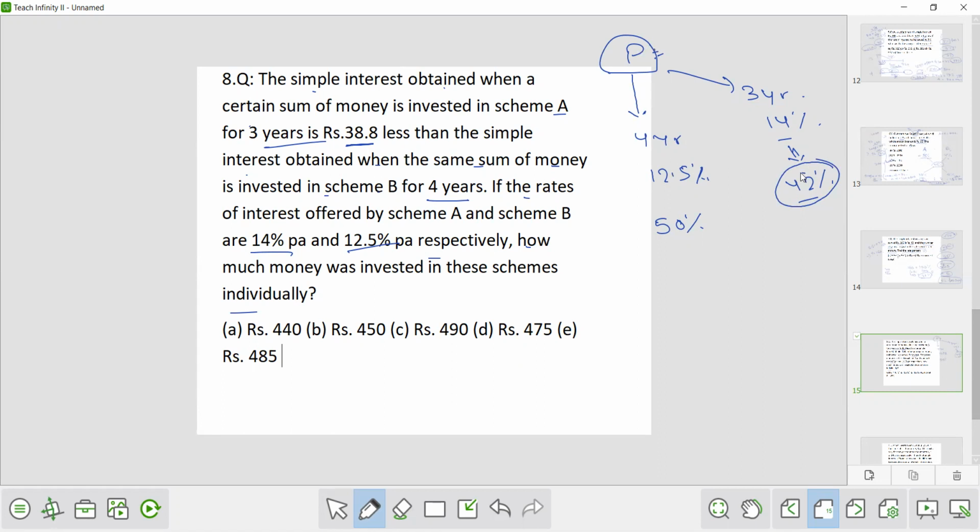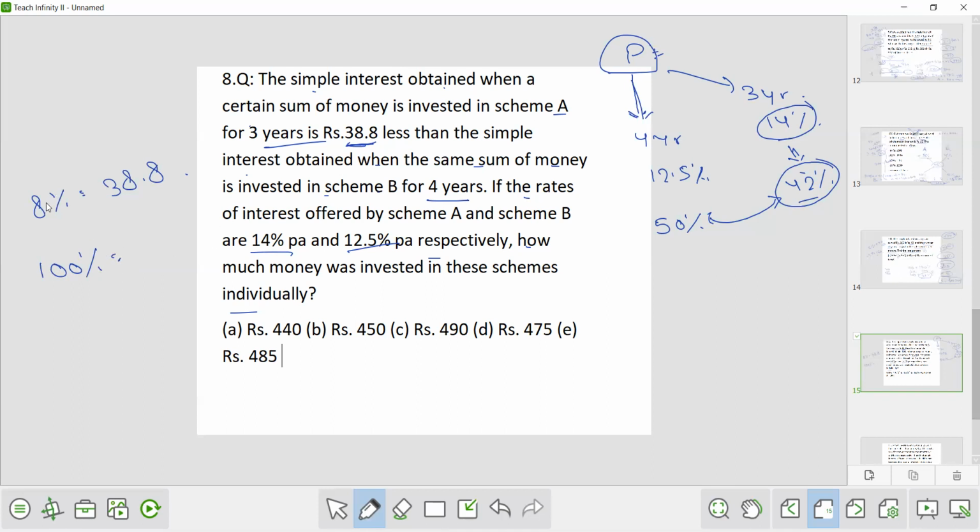So the interest which you are getting at 14% for 3 years is how much less? 38.8 rupees less. But here in percentage terms, it is 8% less than the other interest. So this 8% value is given as 38.8. So what is 100%? This is quite easy.